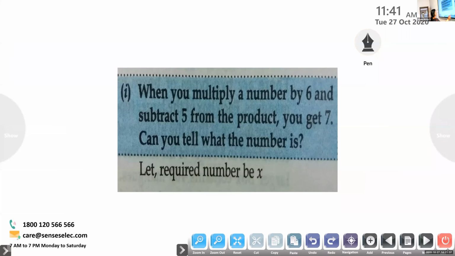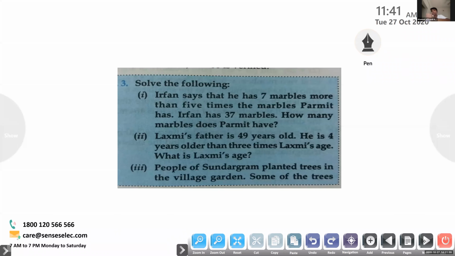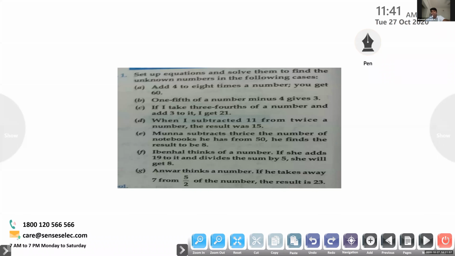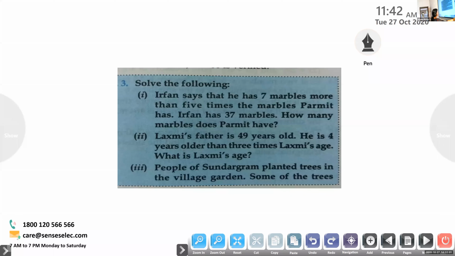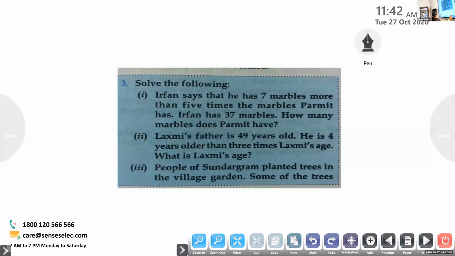Okay, ma'am, next. Last one: Anwar thinks a number. If he takes away 7 from 5/2 of the number, the result is 23. We have completed that problem. Yes, ma'am, the answer is 12. Okay, now we'll go to the next slide. This one.